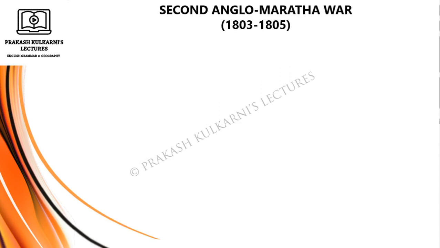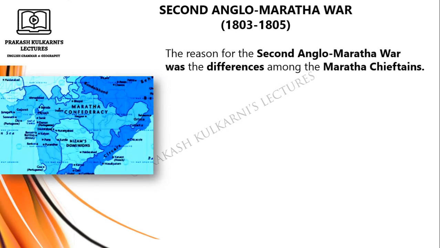Second Anglo-Maratha War between 1803 to 1805. Now study this map very carefully here. You can see in the middle Nizam's dominions. North of Nizam we have got Maratha Confederacy. It's a very big confederacy, and towards the southeast is Carnatic region.